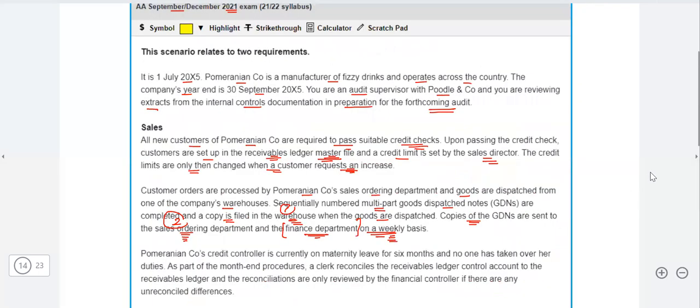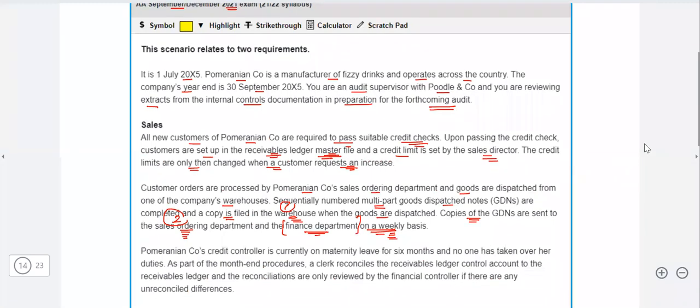So this is how you are going to attempt it. It's the most recent past paper you have, such an easy question. And as I said, all the questions are the same. All you need to do is to read the maximum case studies and read their answers specifically.